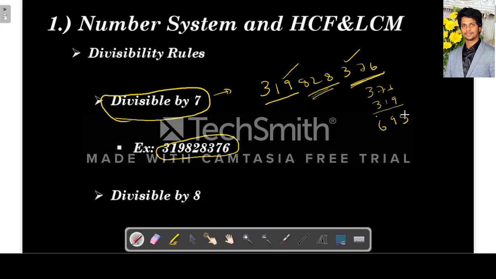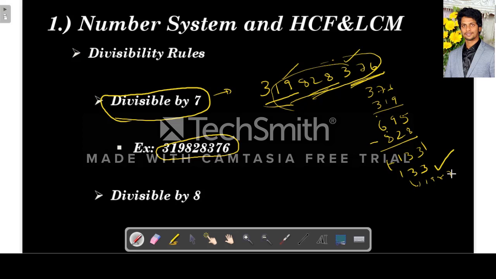So from this we have to subtract this, so minus 828. So what is the value? We get minus 133. So we have to take the absolute value, so it is 133. If this number is divisible by 7, then this whole number is divisible by 7. So as you can see, 19 into 7 is 133. So this 133 is divisible by 7. So this whole number is divisible by 7.